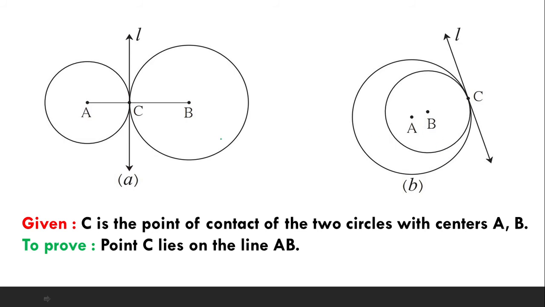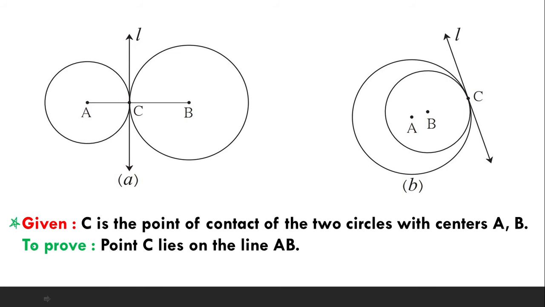In both the cases we have taken the centers of the circles as A and B, the point of contact is C, and the common tangent in both the cases is L. Children, the given is that the circles have centers A and B, the point of contact is C, and line L is the common tangent passing through point C. That we are going to write in the given. Then let's move towards the proof.